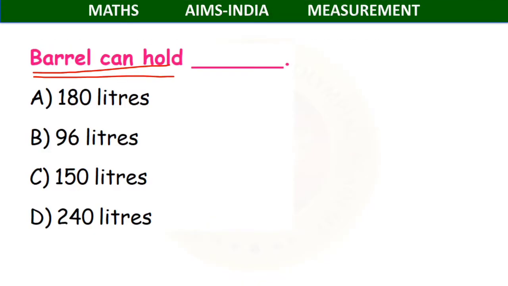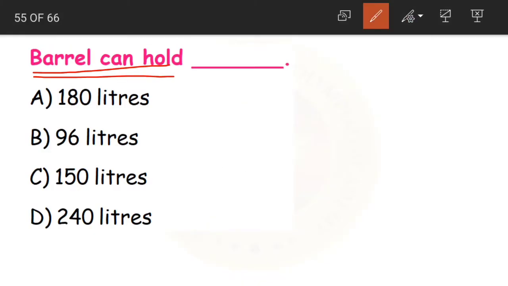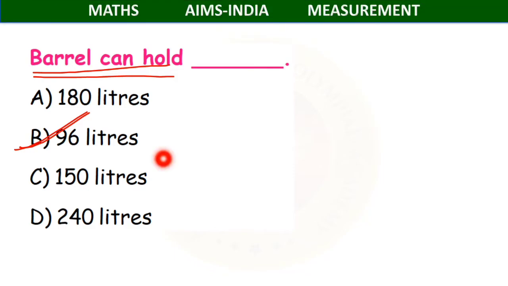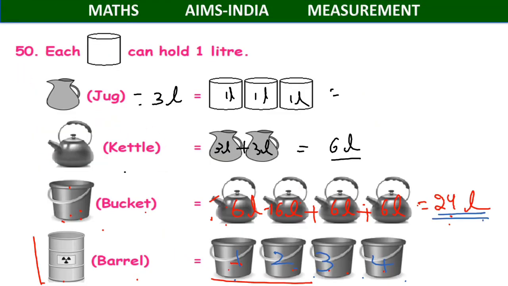Do we have it in our options? Yes, we have option B as 96 liters. So our barrel can hold 96 liters. I hope this is clear, children.